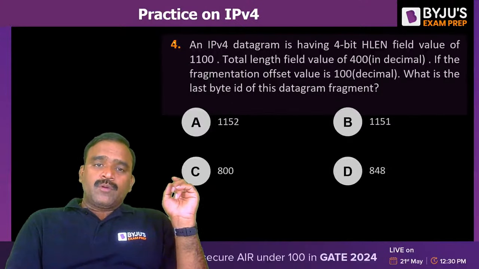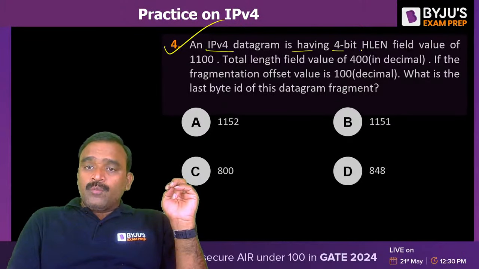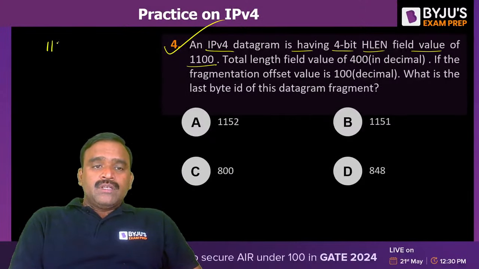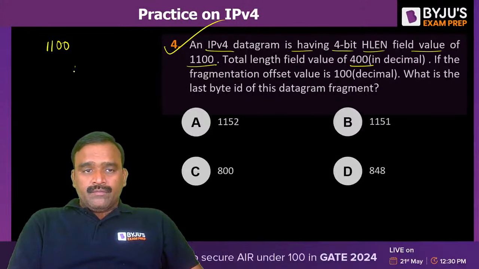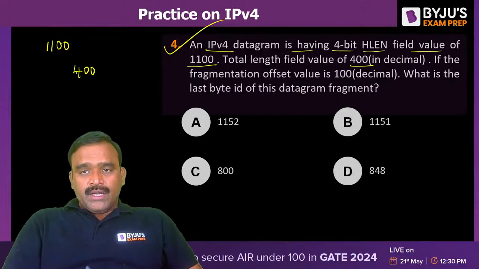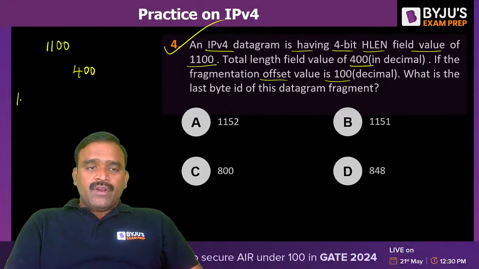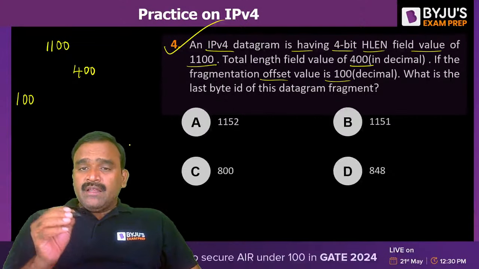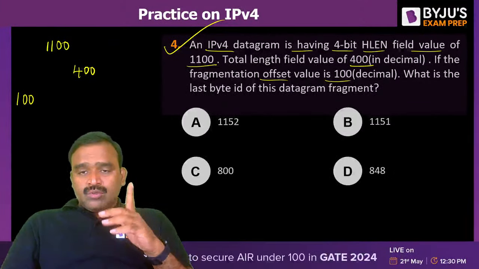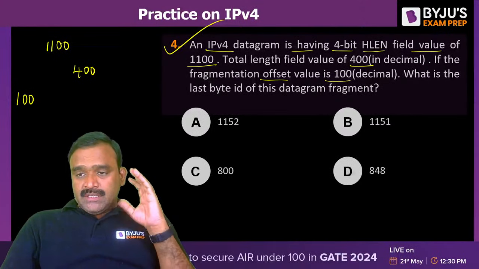Now coming to the fourth problem. An IP version 4 datagram has a 4-bit header length field with value 1100, and a total length field of 400, which is a decimal value. If the fragmentation offset value is 100, what is the last byte ID of this datagram fragment? I am expecting an answer from every one of you. Please answer this question. It is very simple.